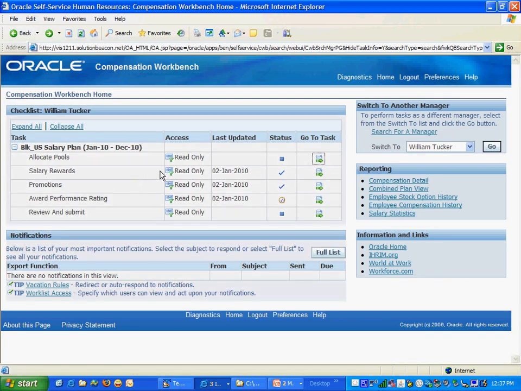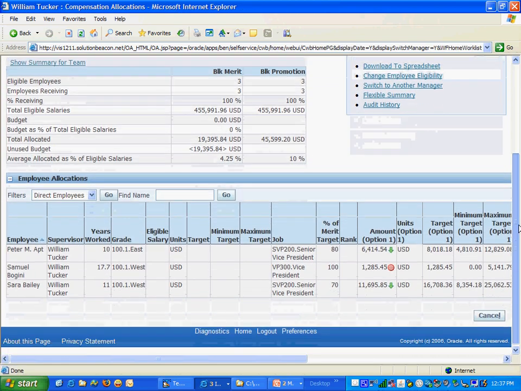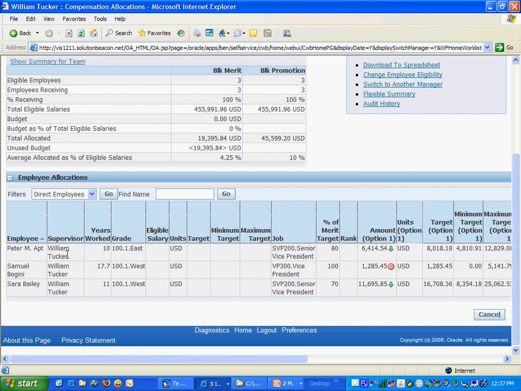What I'm going to do is go back to the task menu and see what other tasks are available to me. This one is not started, but then I can see the salary rewards, and I can see that this task is completed, which means I already awarded the salary. If I want to see this task, I can go from here and see what the salary rewards are and how they are done. I can also go to the promotions and performance ratings.